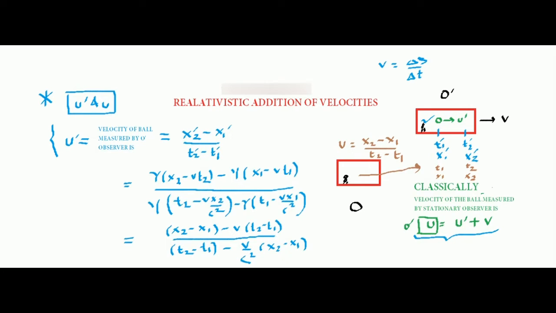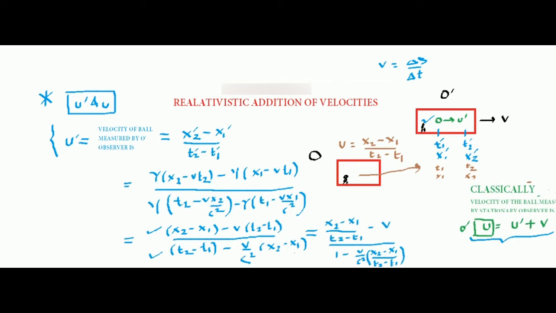Okay, this is what I find. Now what you do is you take t2 minus t1 common in the numerator and in the denominator. Then in this part you will be left with x2 minus x1 divided by t2 minus t1. So if you take t2 minus t1 common in both numerator and denominator, you find this. So I've written it down.